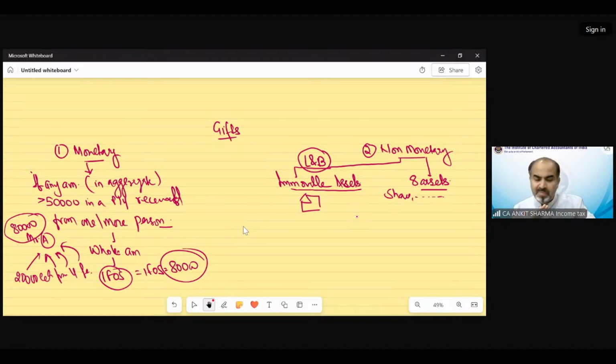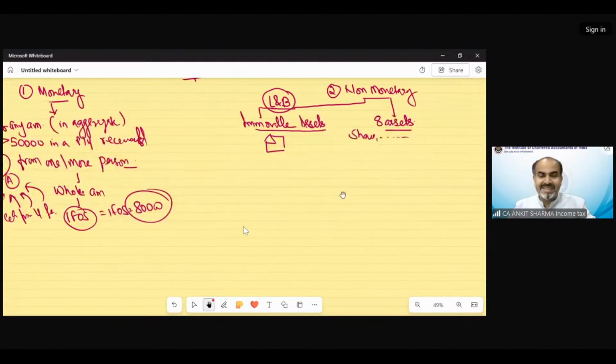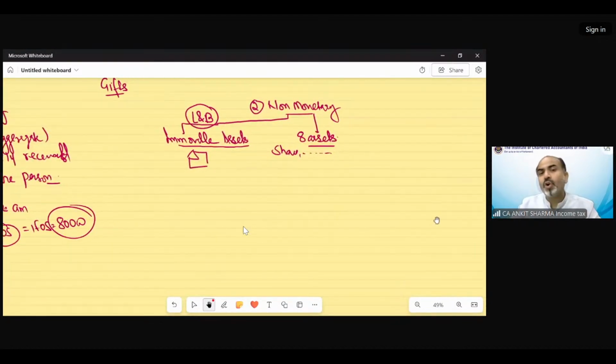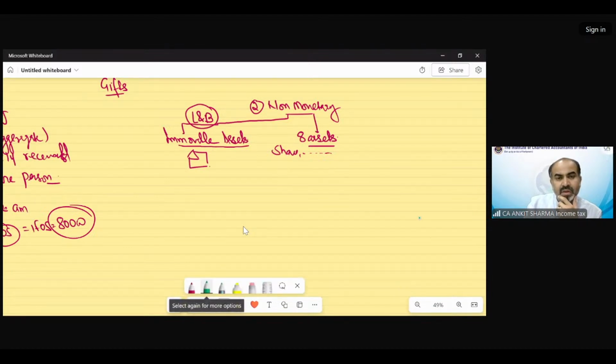So the monetary provisions are really easy. They're not complicated at all. They're very, very easy to understand and even to apply in the examination. The main problem, or you can say the main complexity, resides with the provisions of non-monetary assets. In case of immovable property, if we have received land and building, or land or building, then there are two situations.